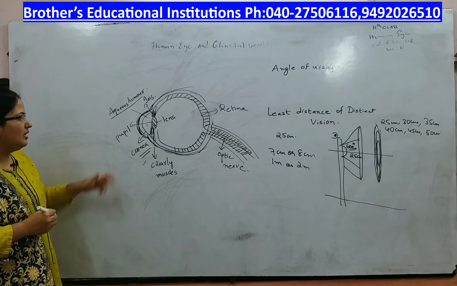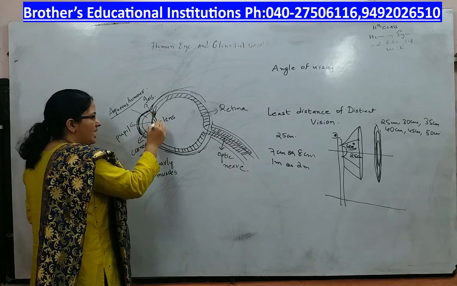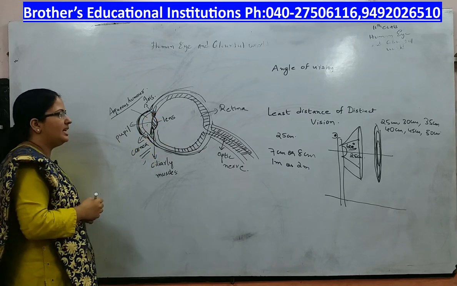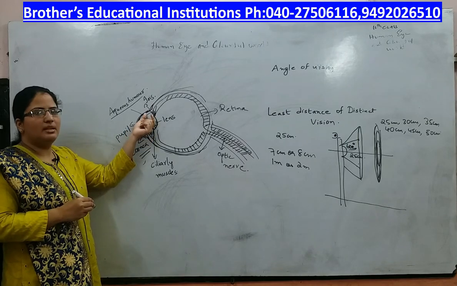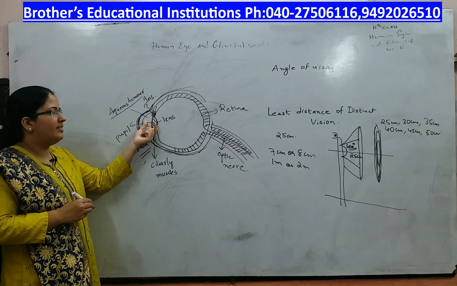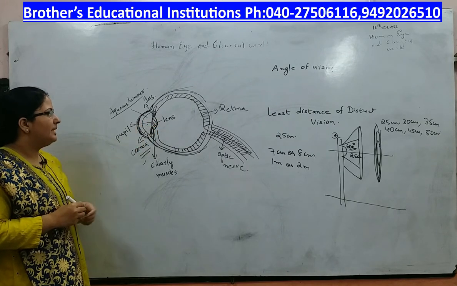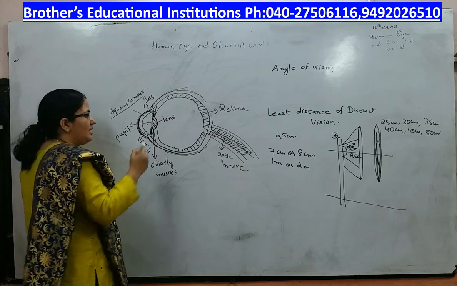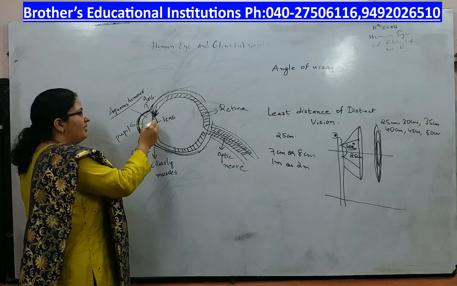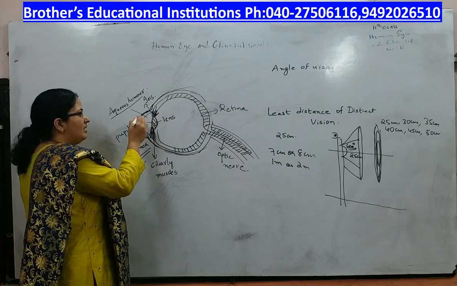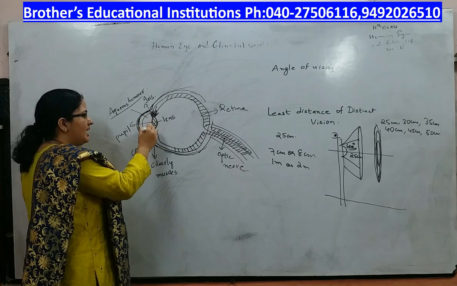Next you have something called the eye lens. This eye lens is convex in nature. It is hard in the middle and smooth at the ends. So this eye lens that you have is a convex lens. They are supported by muscles called ciliary muscles. In front of the lens, in between the lens and your cornea, you have something called the iris.